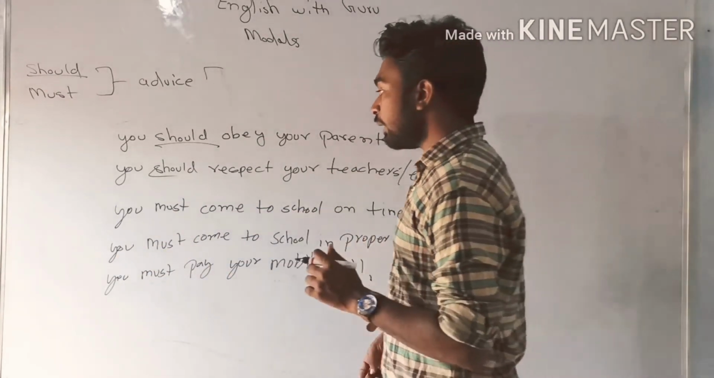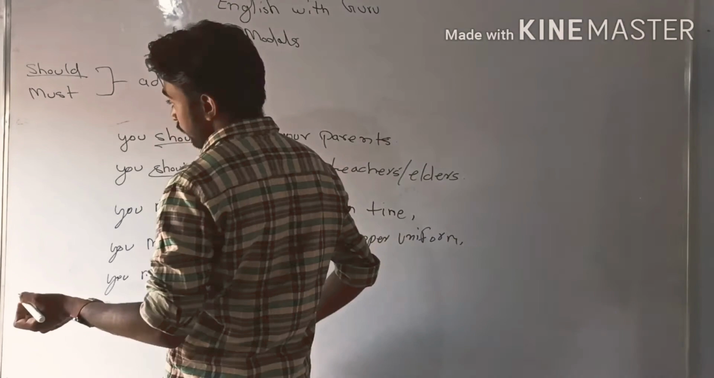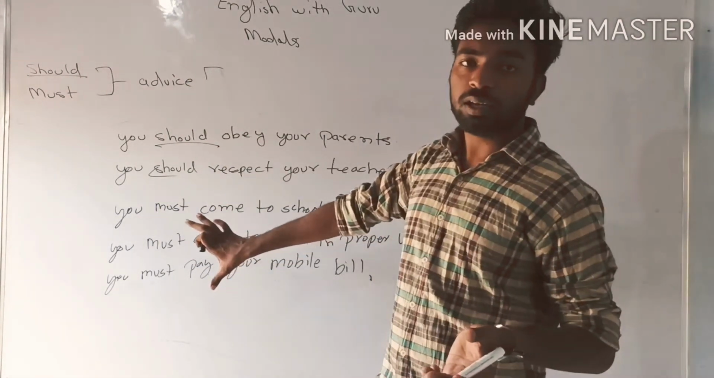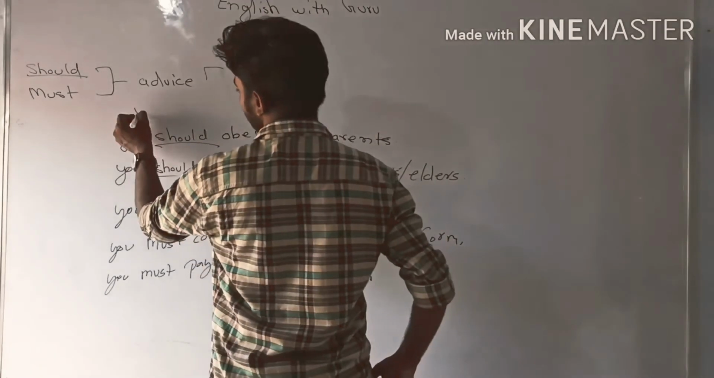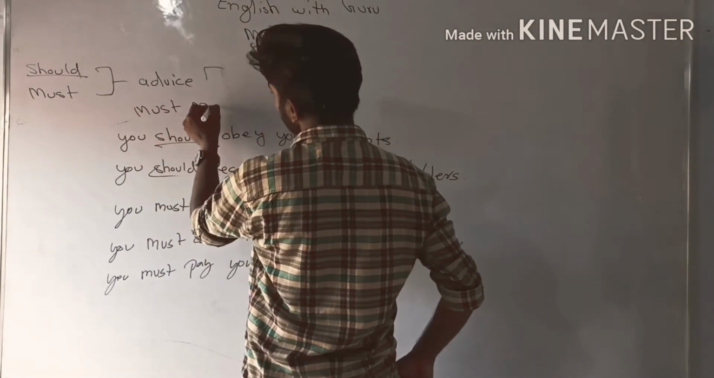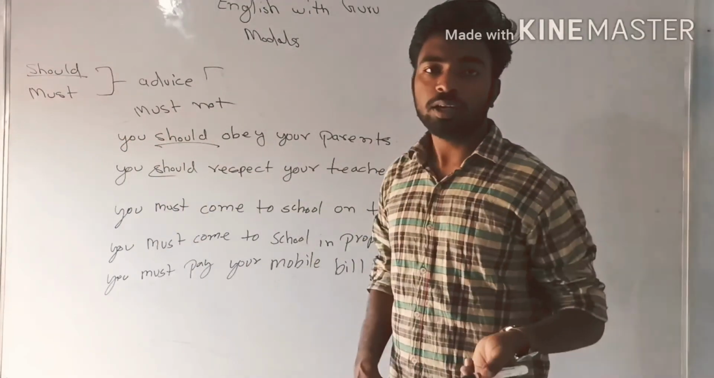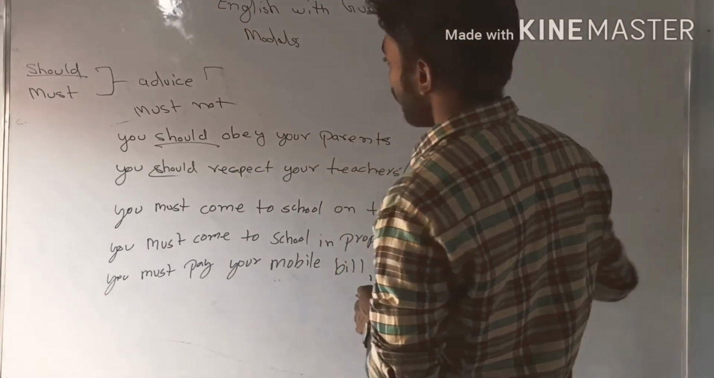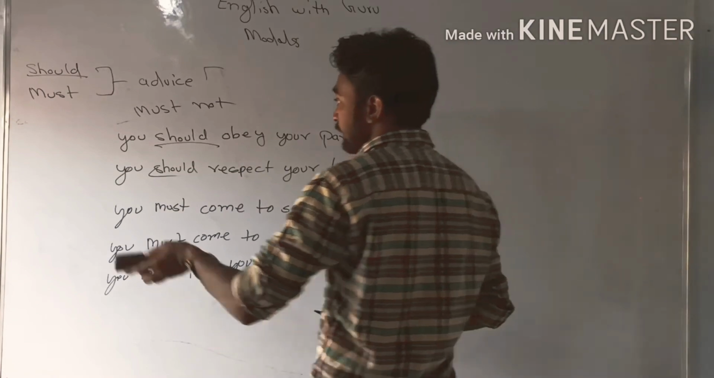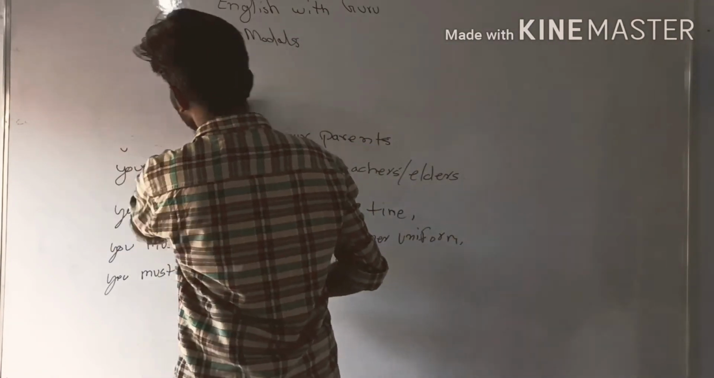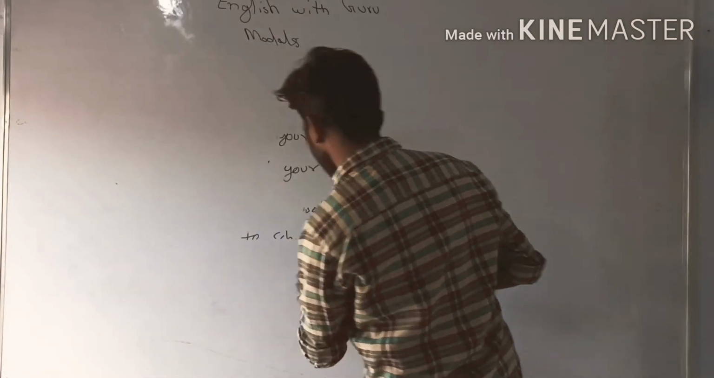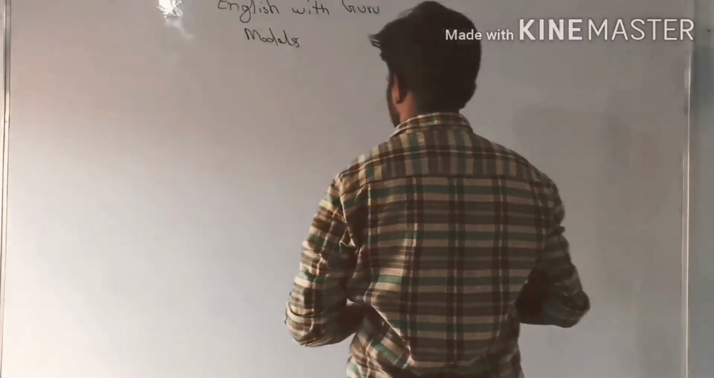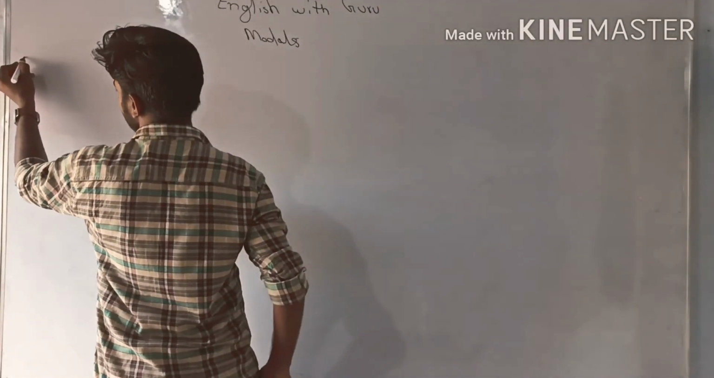And there are some things that are prohibited in a particular area. For that we have to use must not, like you must not smoke here, you must not park your vehicle here. These are advices. Okay, now we will talk about the next modals. May and might.